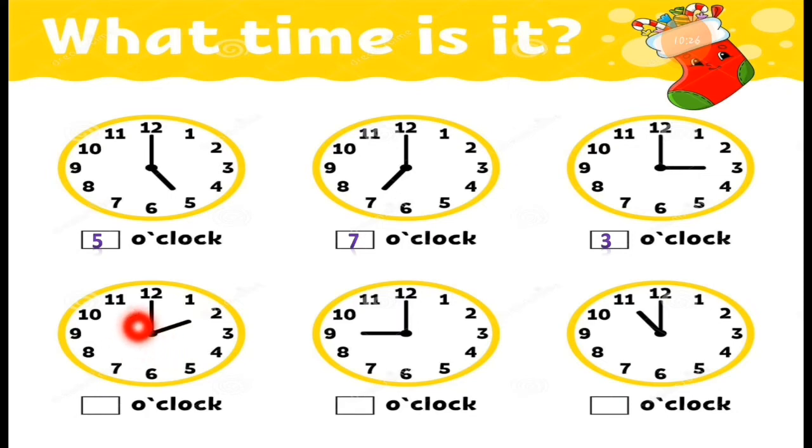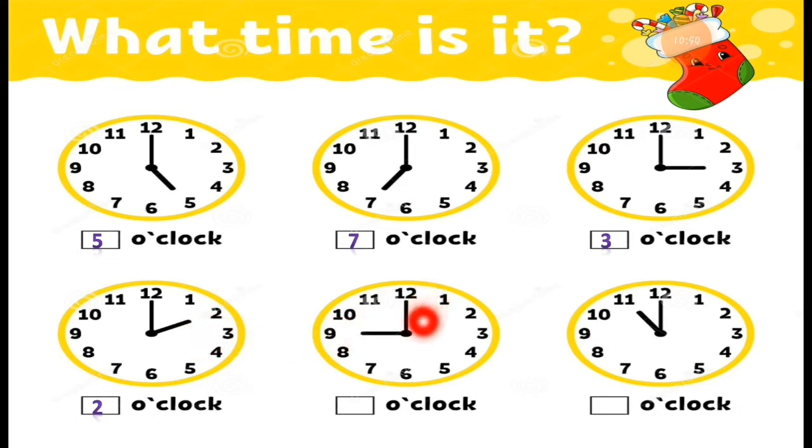Now the next one, the long hand is pointing to 12 and the short hand is pointing to 2. So it is 2 o'clock. What is the time? It is 2 o'clock. You can see this short hand is pointing to 2 exactly.